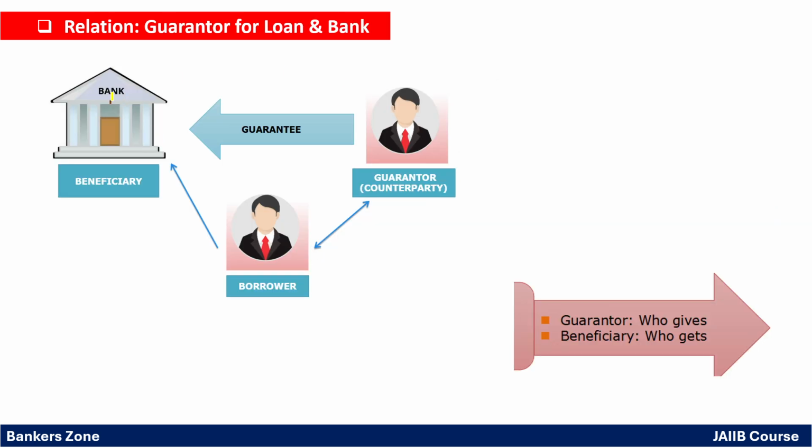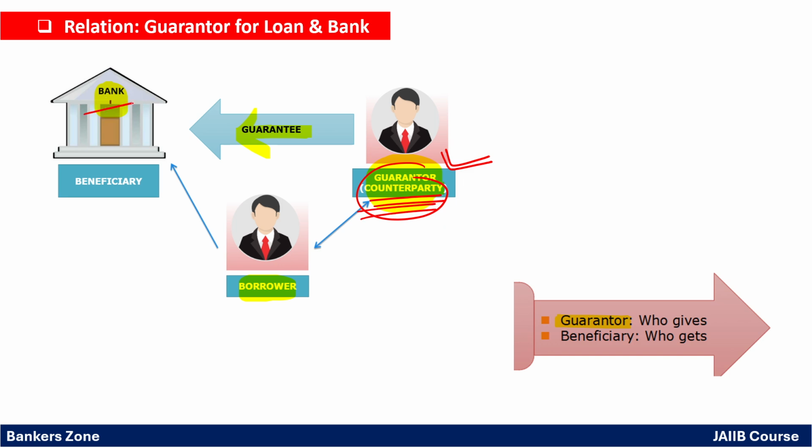When the bank gives a loan to any customer, generally the bank asks for a guarantee, a third party guarantee, right? So apart from the borrower, the bank asks one customer, one person, to be a guarantor, who will take the guarantee of the borrower that he will repay. Very simple concept. Now who is the guarantor? In case of a guarantee, the customer who provides the guarantee becomes the guarantor. Very simple, right?